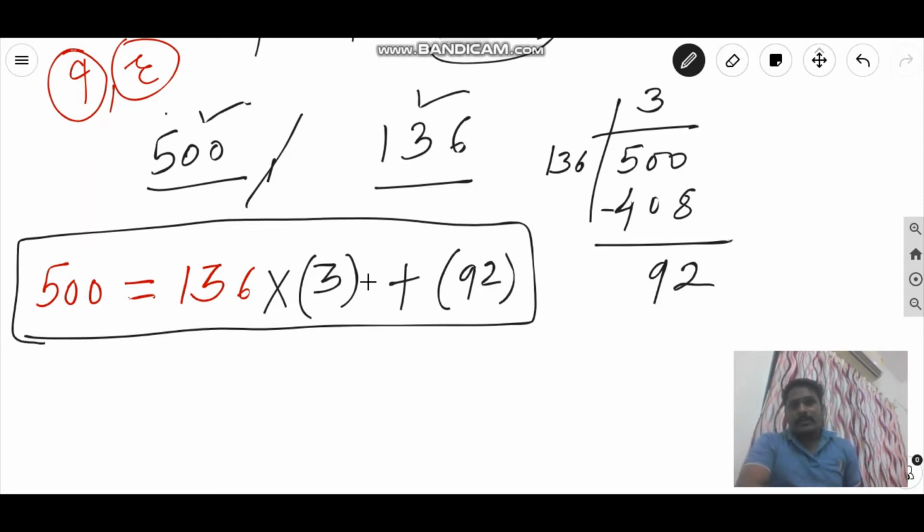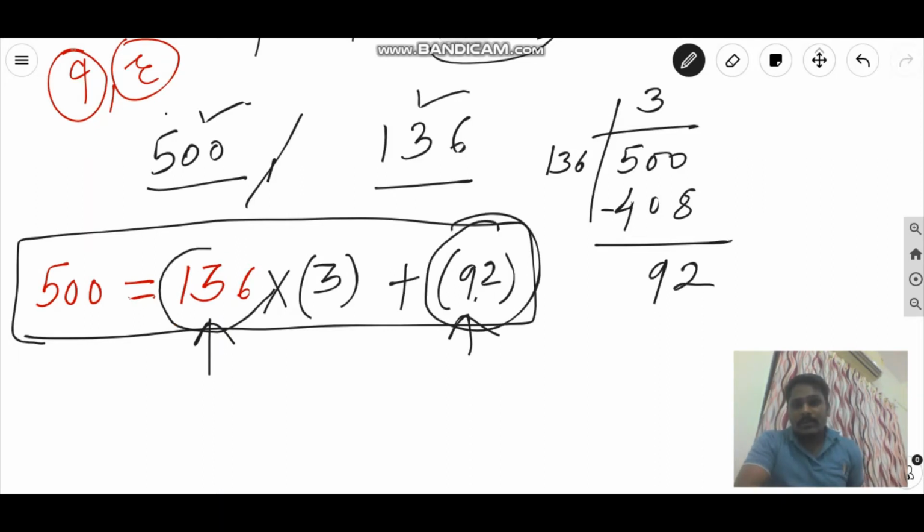Now what is our observation here? Here we observe that this number r is 92 in this case, and this is the divisor, that is 136. So the value of r should always be less than b, or the divisor. Now why is it necessary that the value of this remainder should always be less than this divisor? That we are going to see.